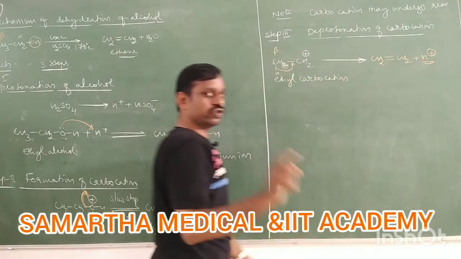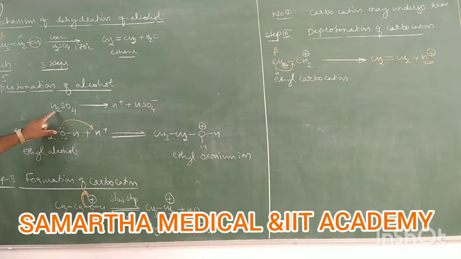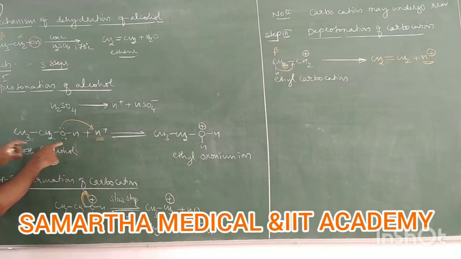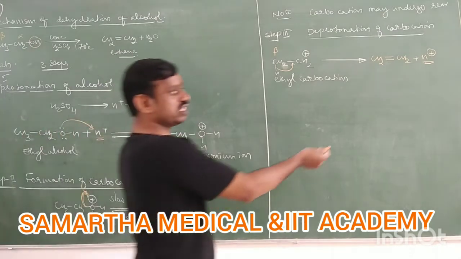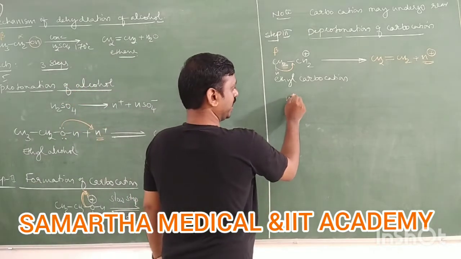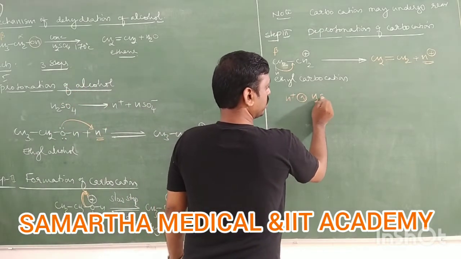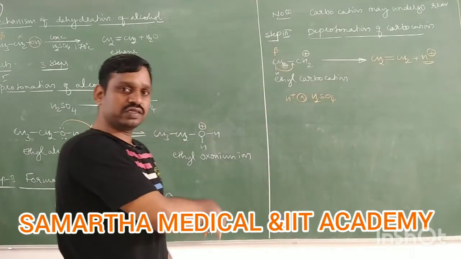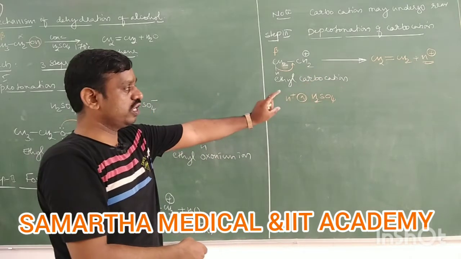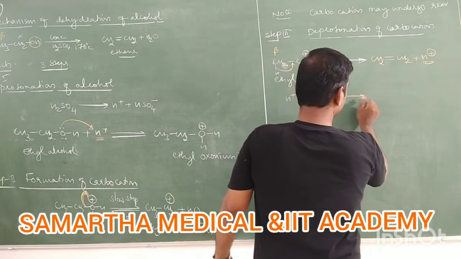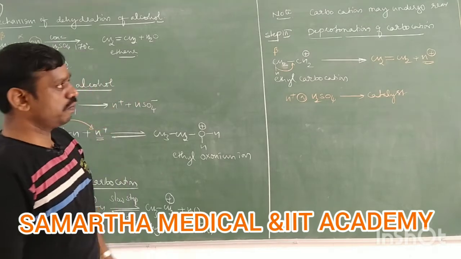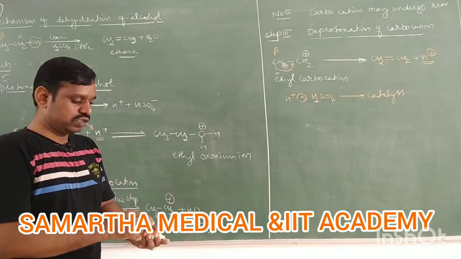This is a proton. Students, remember important. In beginning, we have added proton. It is H plus. So H plus added to ethyl alcohol. Then after the reaction, again H plus is produced. That means H plus, or nothing but sulfuric acid, is used in the beginning. Then after the reaction, it is regenerated. This is possible with only catalyst. So therefore, sulfuric acid is a catalyst in this reaction. So this is the mechanism of dehydration of alcohols.